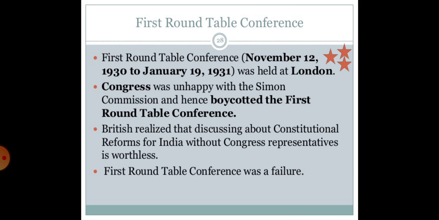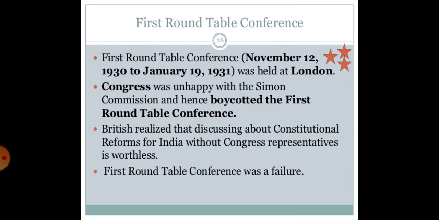The British realized that discussing constitutional reforms for India without Congress representatives is worthless. The Indian National Congress decided not to participate in the conference. Many of the INC leaders were imprisoned due to their involvement in the Civil Disobedience Movement.